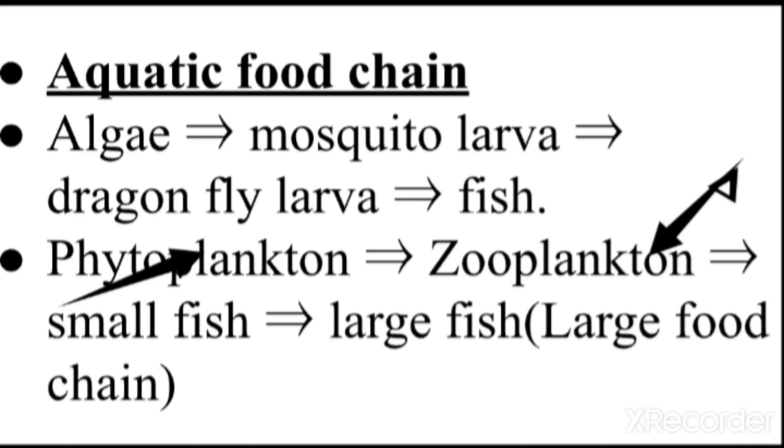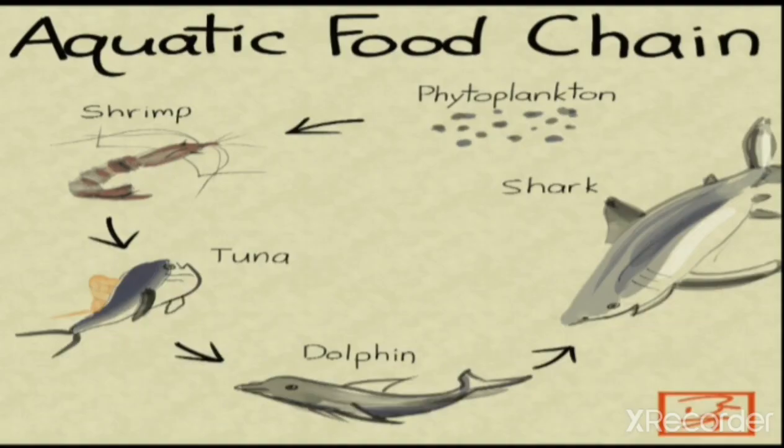And the zooplanktons are eaten up by the small fishes, and in turn the small fishes are consumed by the large fishes. In this way, the food from the phytoplankton is finally passed to the large fish, and that makes up the aquatic food chain. So this is regarding the aquatic food chain, children. Now let us go to the next slide. Yes, here you can see an example of the aquatic food chain.